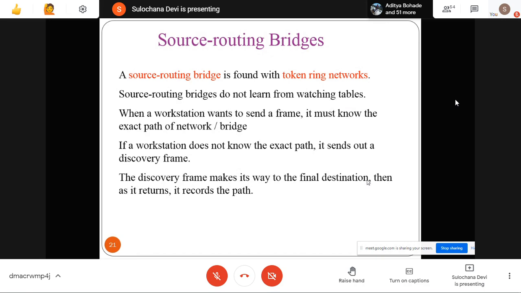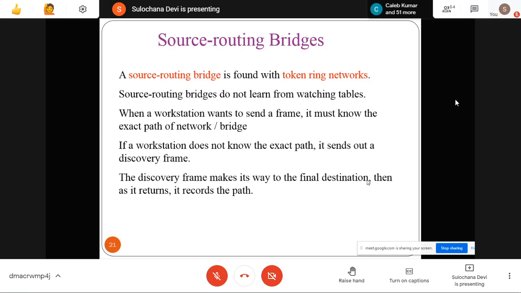If the workstation that wants to send something doesn't know where the destination machine is, it doesn't know the path, so it sends a discovery frame. A discovery frame is like a broadcast: I'm looking for this particular MAC address, where are you connected? The frame goes to the next machine, because in a token ring everything is connected in a circle. If the next machine is not that MAC address, it stores its own MAC address and forwards to the next machine. If the next machine is not the one, it writes its own MAC address and goes on. When the next machine is the destination machine you are looking for, then that will reply.